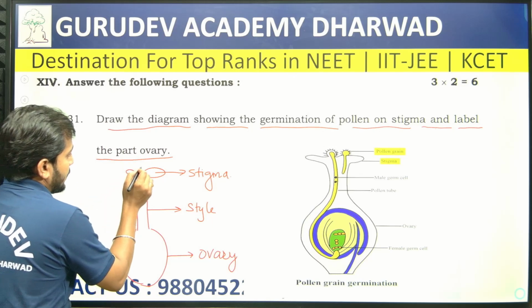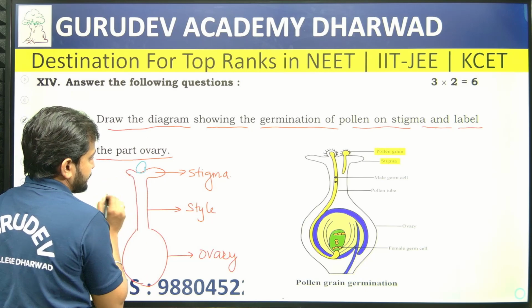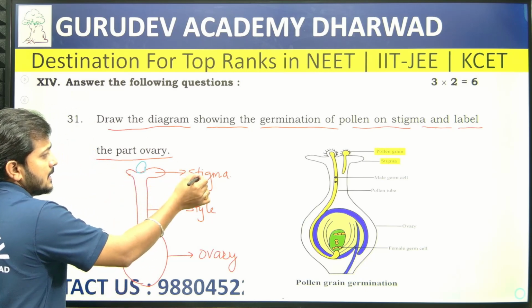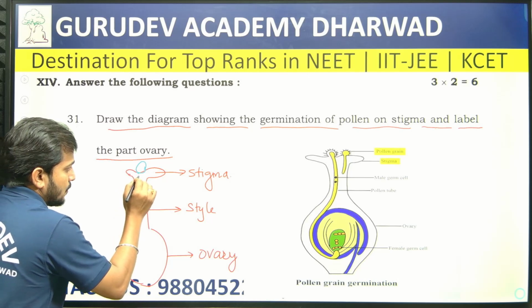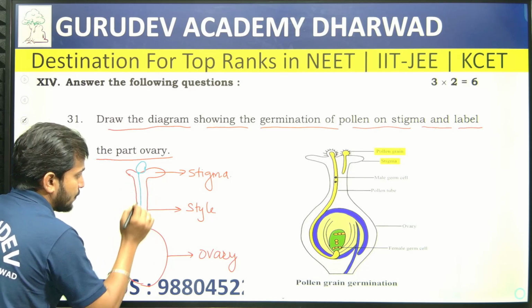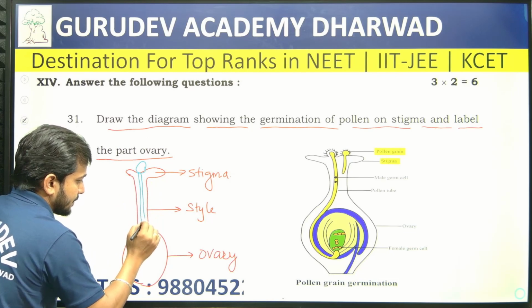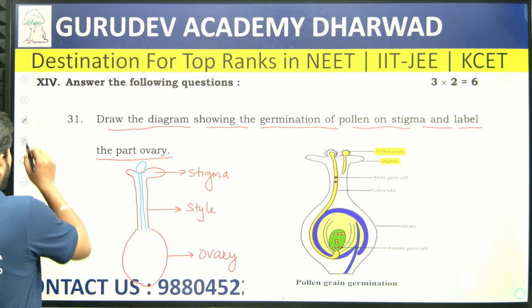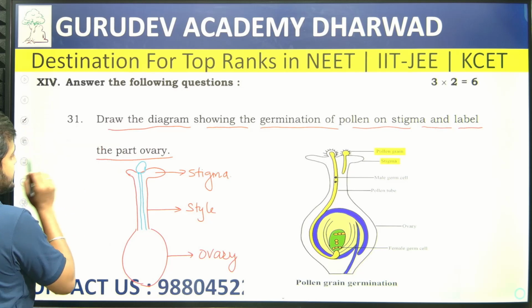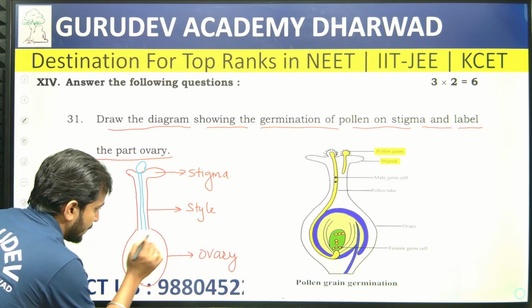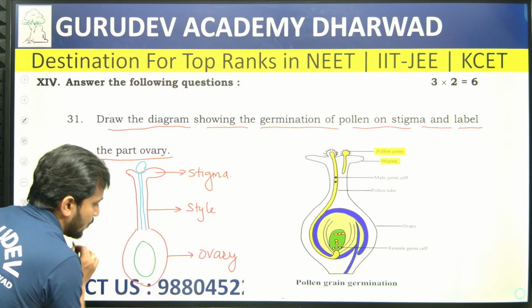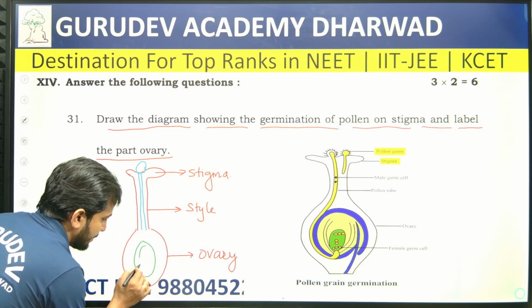Consider this is a pollen. After the stigma and pollen interaction, the pollen tube formation is what we are going to observe. Inside the ovary we find the ovule, and the ovule consists of the embryo sac.